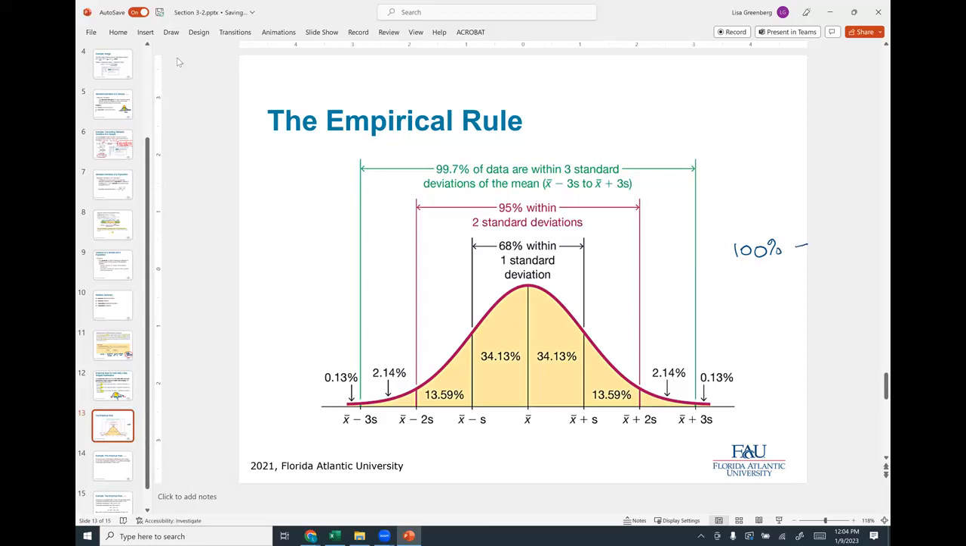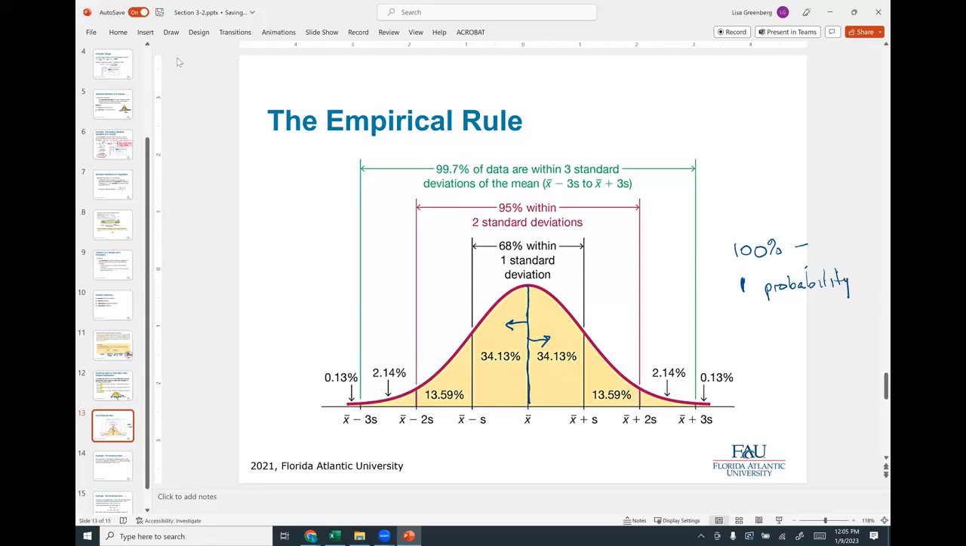Probabilities always go from 0 to 1. So that would be the same as 1 probability. Okay, so under this entire curve is 1. Basically, since this is the middle right here, 50% lies to the left and 50% lies to the right. So 0.5 and 0.5, right?